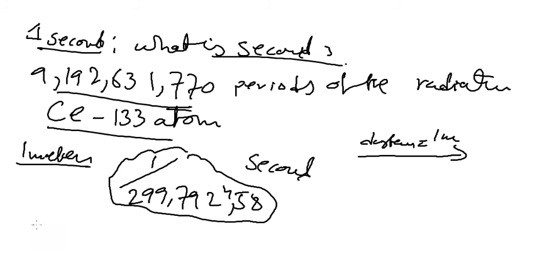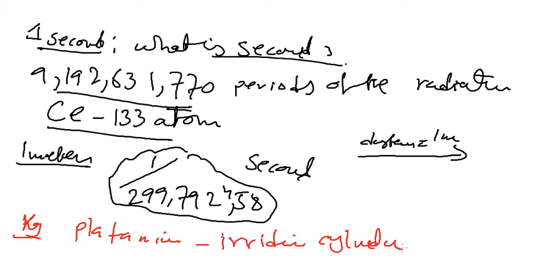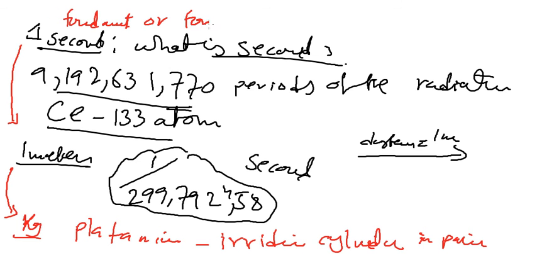Similarly, we can define a kg. A kg is the mass of a platinum and iridium cylinder kept in an old meter standard at the International Bureau of Weights and Measures in Paris. So these second, meter, kg are SI units, and these are also the fundamental units, or we can call these quantities fundamental quantities.